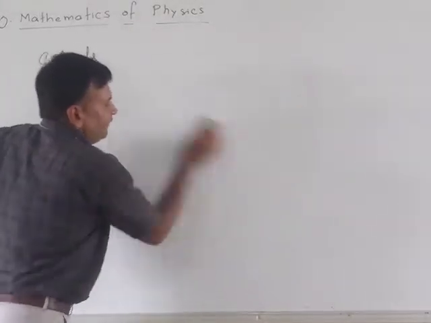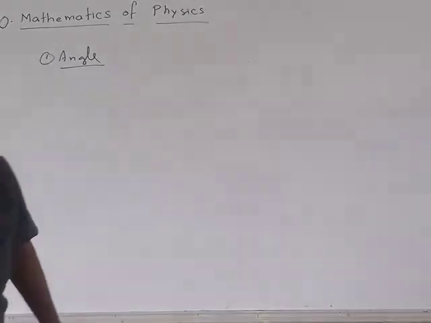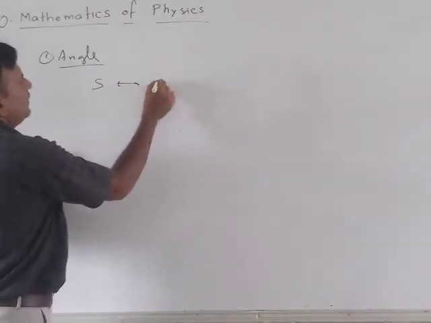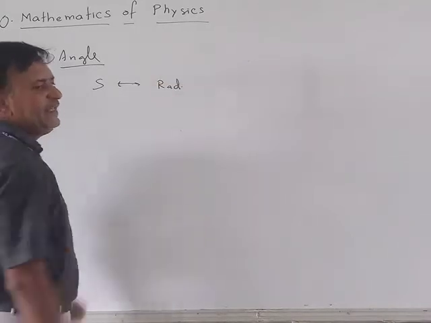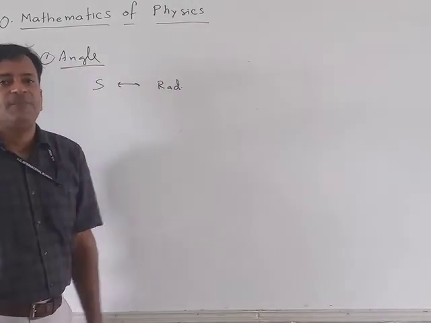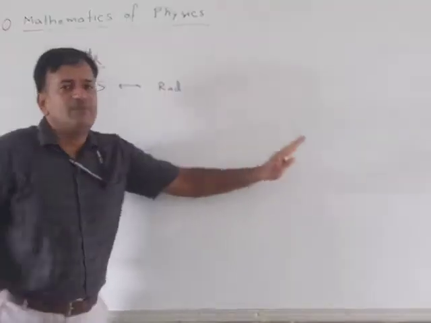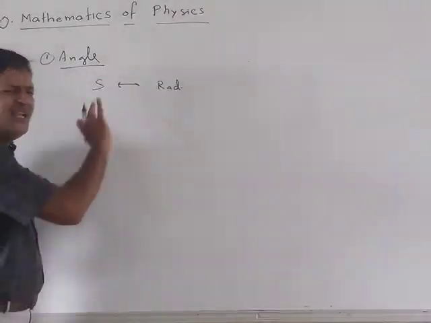We have 2 systems: the sexagesimal system and the radian system. How to interconvert angles from sexagesimal system to radians and radians to sexagesimal? Simple.